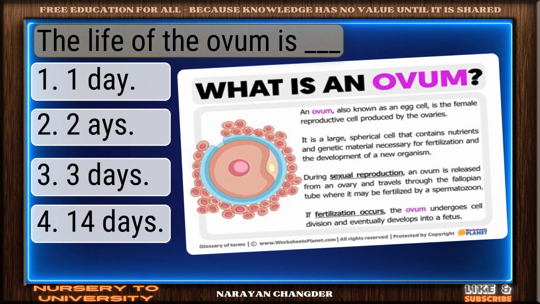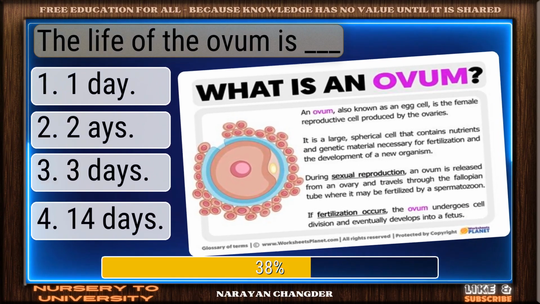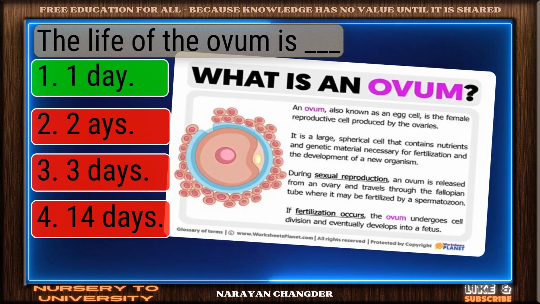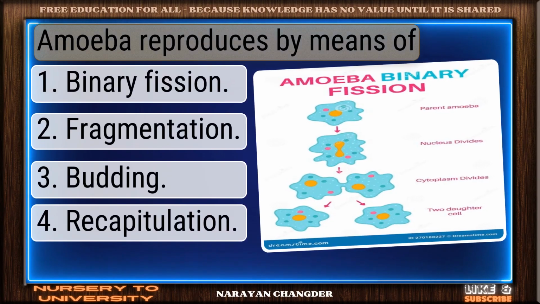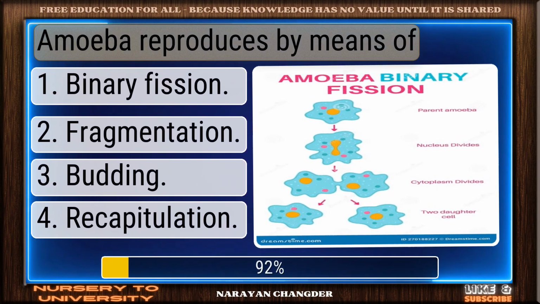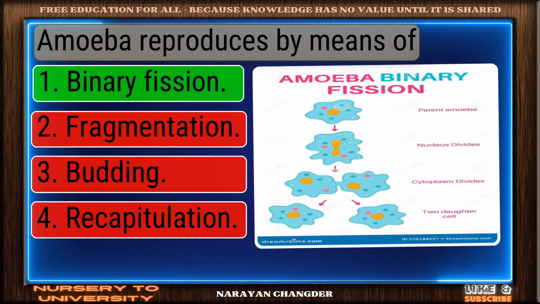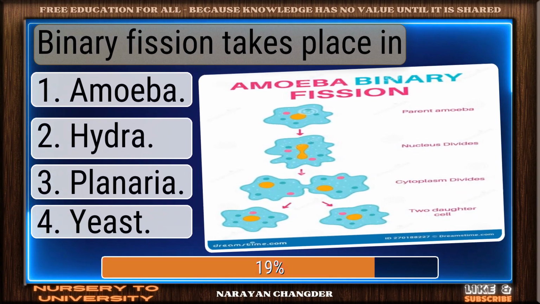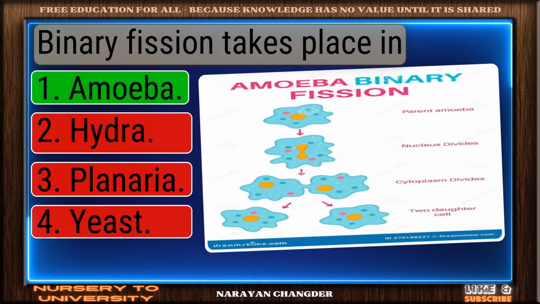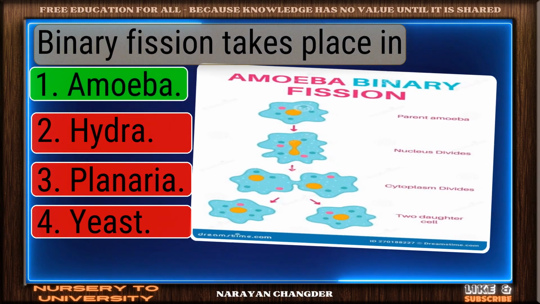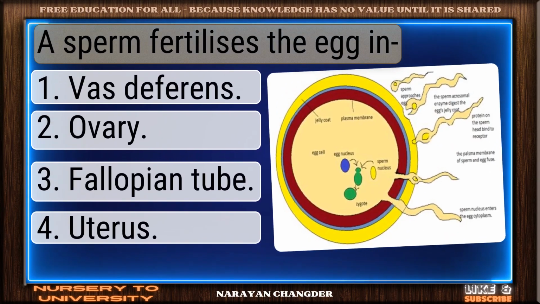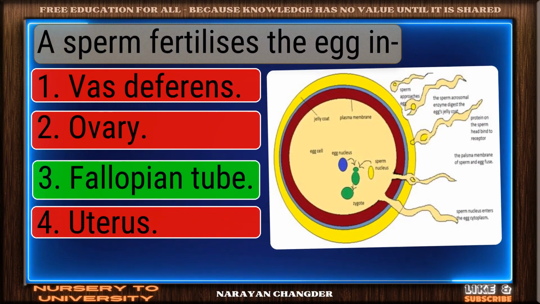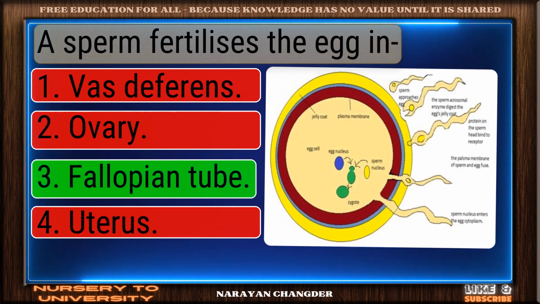The life of the ovum is dash. You chose one day, and it is correct. Amoeba reproduces by means of. Great job. Binary fission is the accurate answer. Binary fission takes place in. Good job. Amoeba works well here. A sperm fertilizes the egg in. Well reasoned. Fallopian tube is the correct choice.